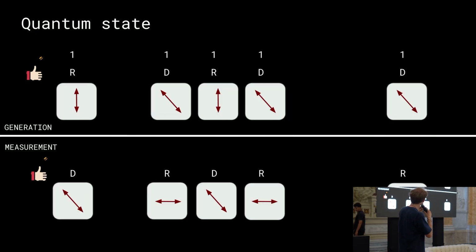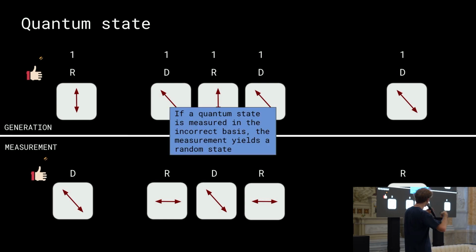And in the other scenario, whenever the measurer picks a wrong basis, actually the result doesn't match anymore the state that was encoded by the state generator. So we can derive this second principle, that whenever a quantum state is measured in the incorrect basis, because you see that there's a difference between this R and this D, or this D and this R, the measurement yields a randomized, perturbed state.